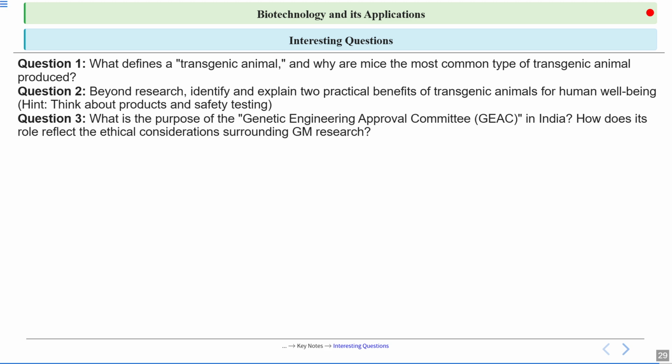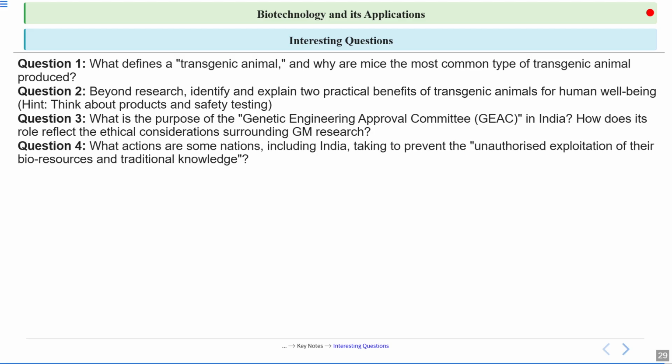Question 3 says, what is the purpose of the Genetic Engineering Approval Committee, GEAC, in India? How does its role reflect the ethical considerations surrounding GM research? And why is there a need for this GEAC in India, and how is their role, how are they regulating this GM research by taking these ethical considerations into the factor?